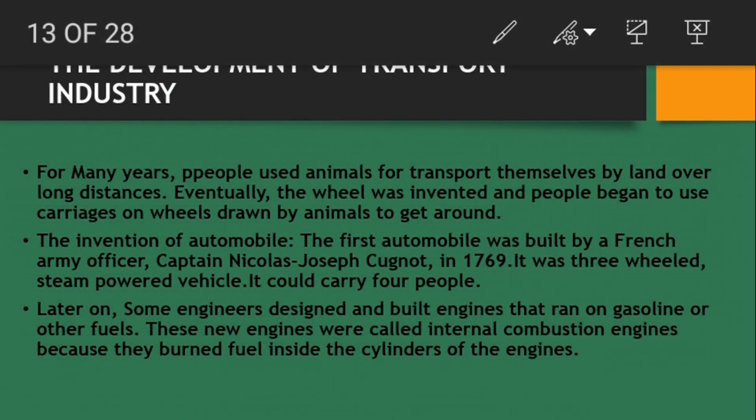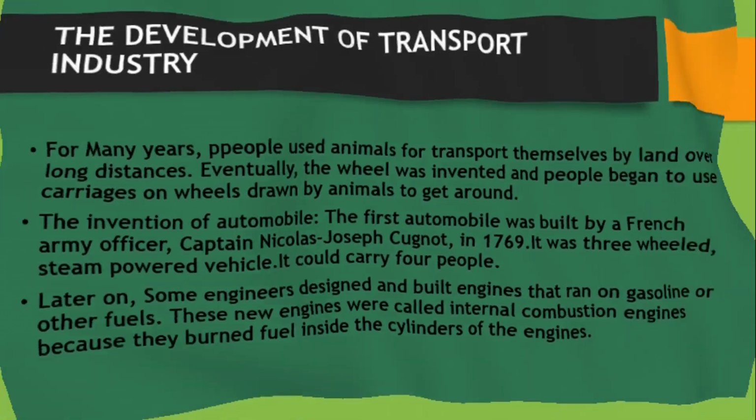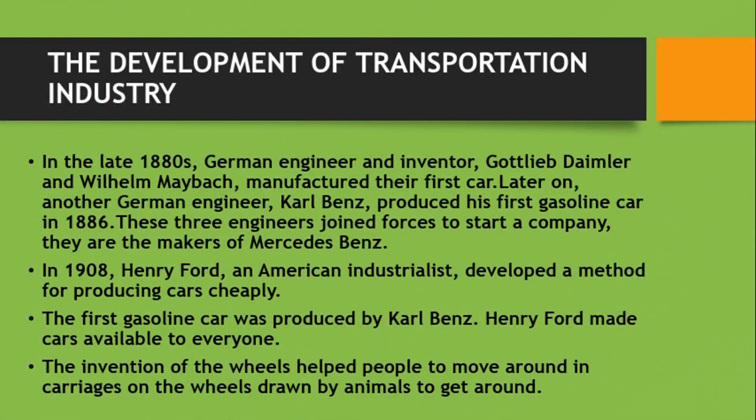Now, for the development of the transportation industry, let's see more facts. In the late 1880s, and we are in the year 2020, so when I say 1880, you see the hundreds of years that have passed. Over 100 years ago, the German engineers and inventors Gottlieb Daimler and Wilhelm Maybach manufactured their first car. Then later on, a German engineer, Carl Benz, produced his first gasoline car in 1886. That should be like 6 years later than these men manufactured theirs.